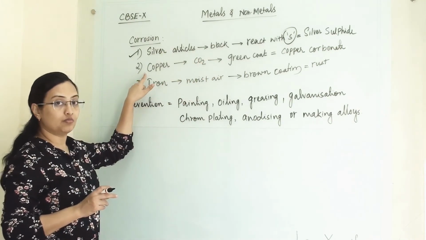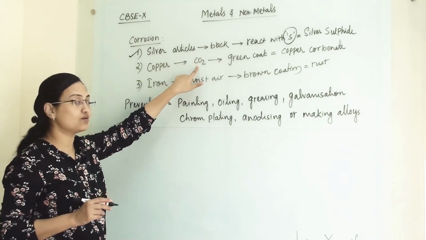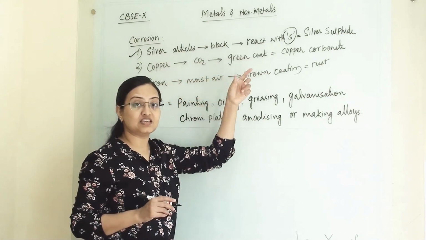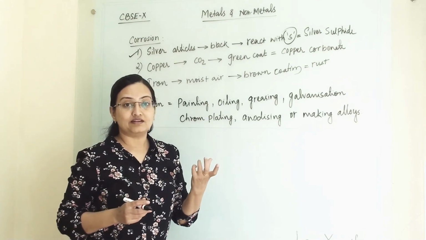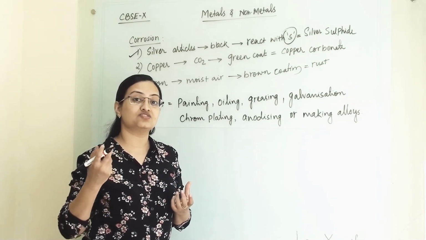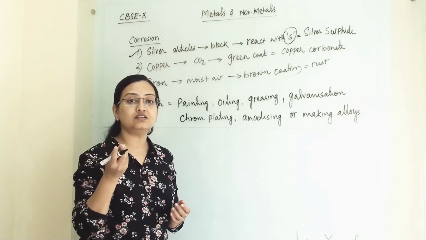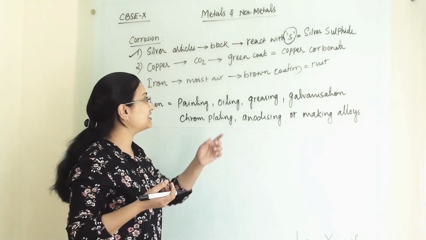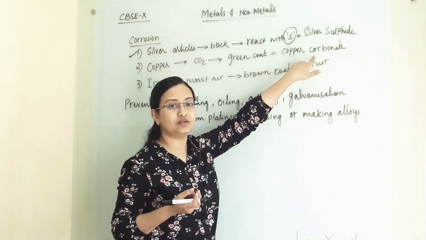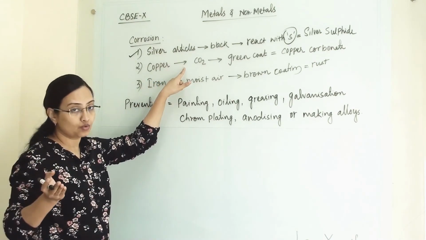When we talk about copper, copper reacts with atmospheric carbon dioxide, and the copper vessel or article loses its shine periodically, and after that we can see a green coat on it. That green coat is copper carbonate. So this is how copper corrodes.